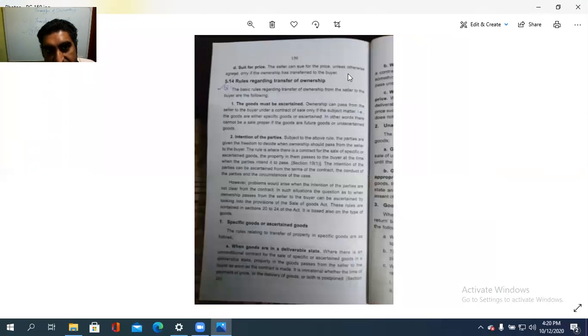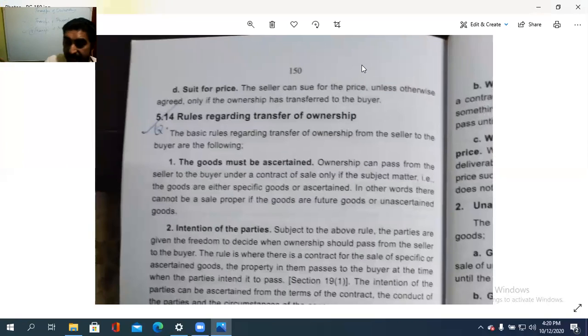In such a case he can sue against that, through the official assignee or the receiver, on behalf of that insolvent person, either the buyer or the seller. Even if the ownership is passed properly, then it is okay. Otherwise, problem. Then, suit for price. The seller can sue for the price, unless otherwise agreed, only if the ownership has transferred to the buyer.